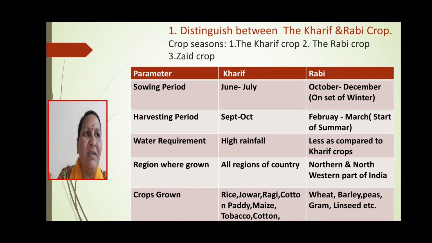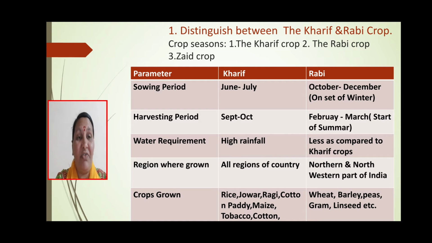Then second, the Rabi crops. Sowing takes place in October to December, at the onset of winter. The harvesting period is February-March, when summer starts. Water requirement is less as compared to the Kharif crops.